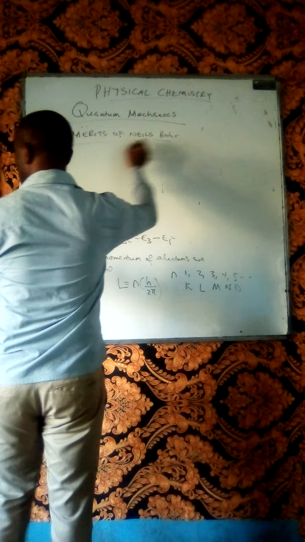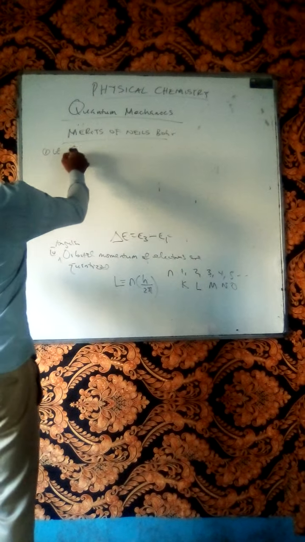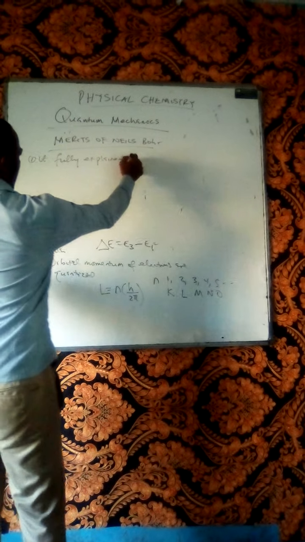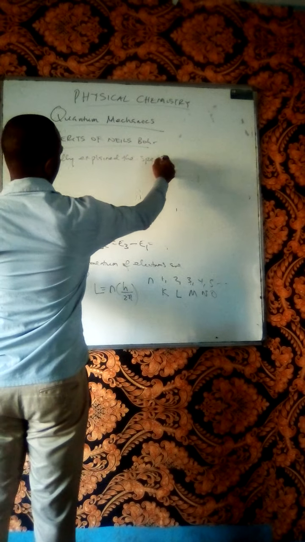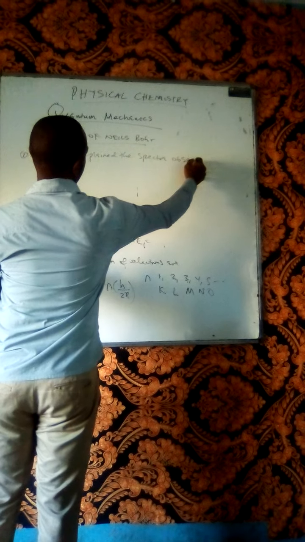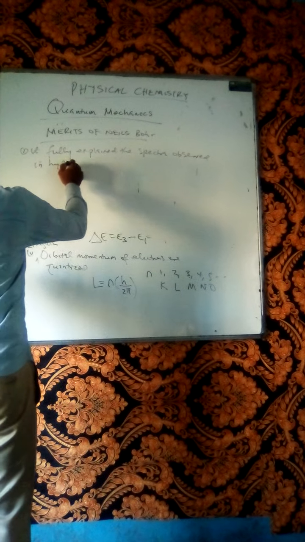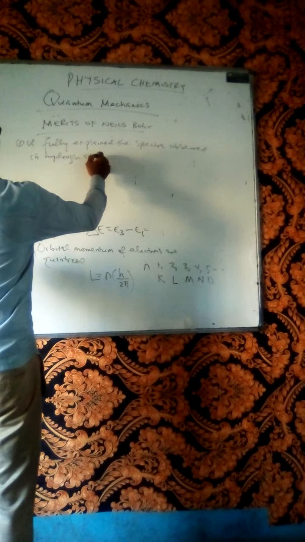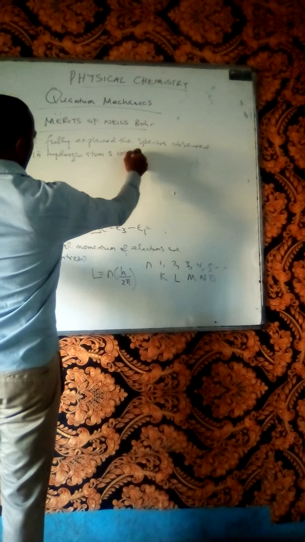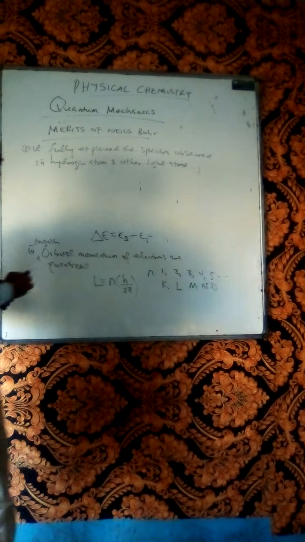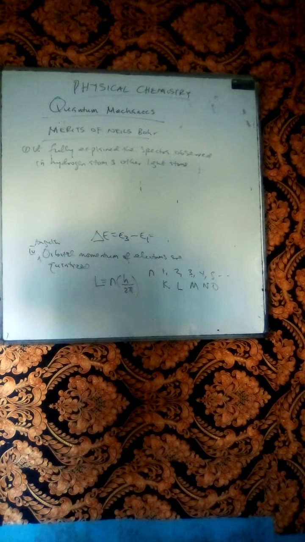The merit is it fully explains the spectra observed in the hydrogen atom and other light atoms. That's the first merit of Niels Bohr's atomic model.